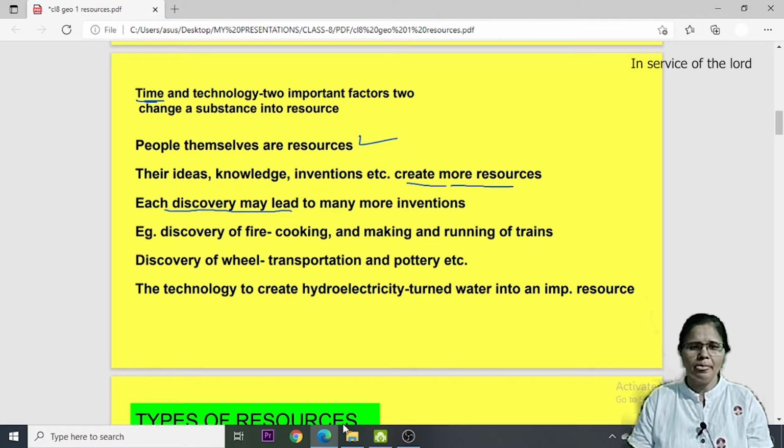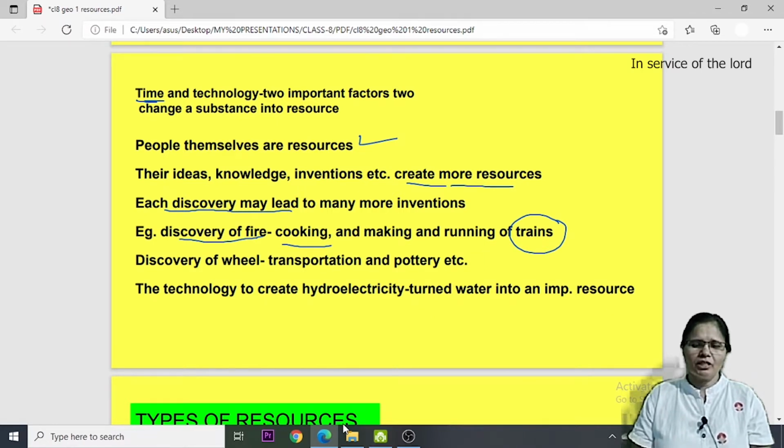For example, once fire was discovered, after this discovery so many other things were discovered which use fire for different purposes. For example, cooking needs fire. So of course once the early man discovered fire, after that they started cooking food, so they discovered the art of cooking as well. Further, humans invented trains as well, which are run by steam. To generate steam you need fire. So with the discovery of fire, we are able to discover so many other things as well.